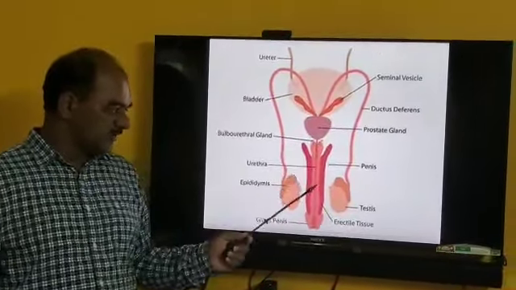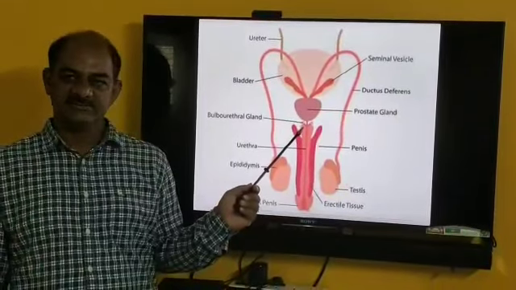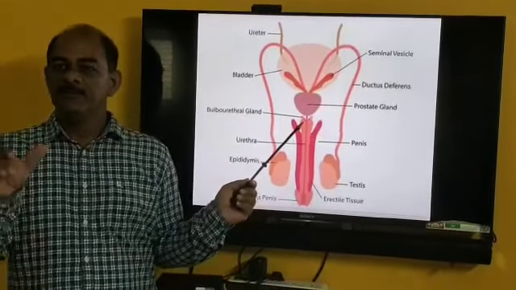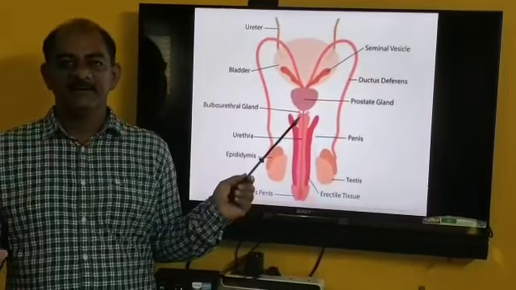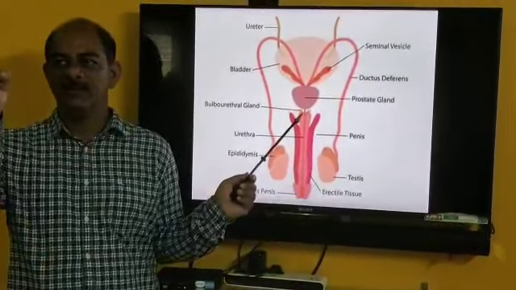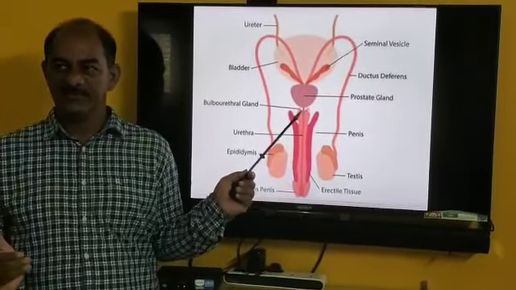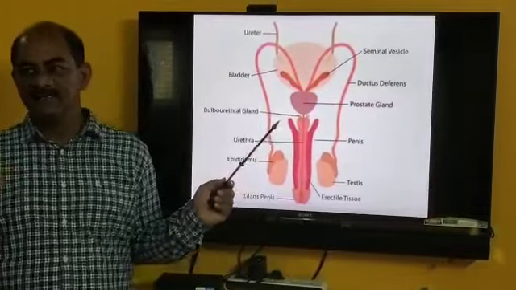This penis is divided into two parts. Where the penis is attached below the pubic symphysis, that part is called the root. Another one is the body, and the body consists of 3 erectile tissues.